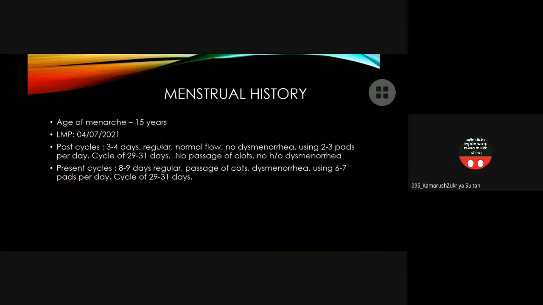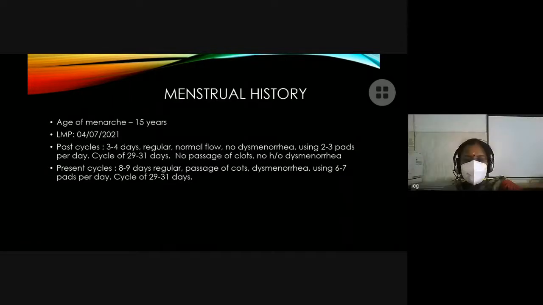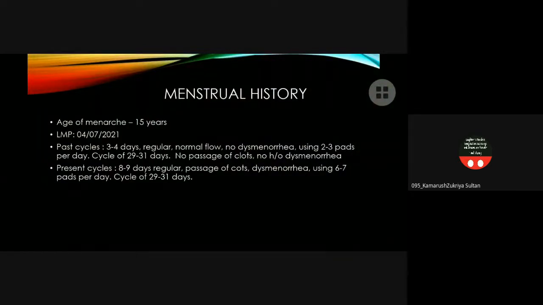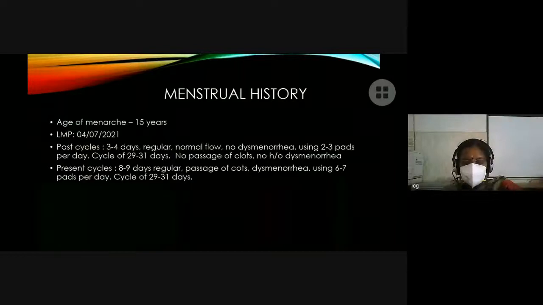One is the increased number of pads, more than 80 ml of blood loss. The quantity of the bleeding is important. And the duration, the number of days of bleeding. And if there is passage of clots, we also say it's heavy bleeding. So the duration is important, the quantity is important, the frequency is important.